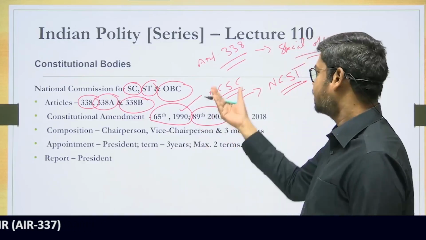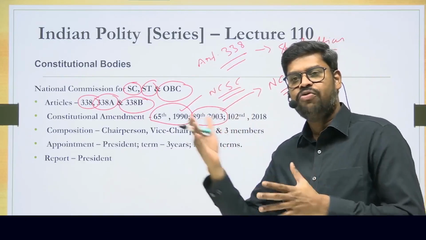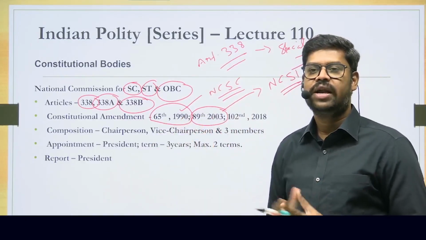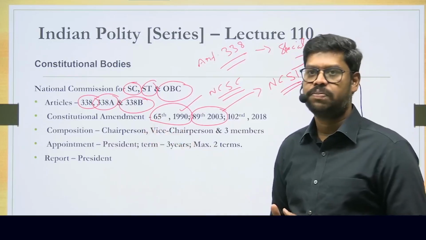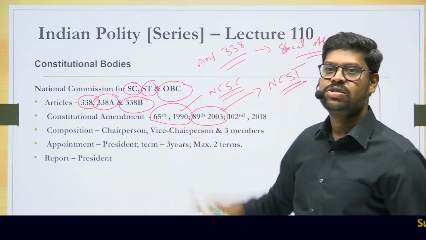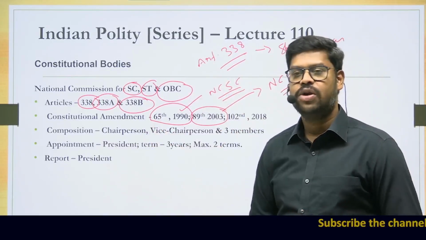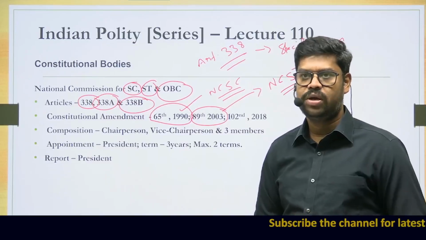So the NCSC, the National Commission for Scheduled Castes, was therefore relieved of looking into the constitutional rights and violations of the scheduled tribes. The National Commission for Scheduled Tribes will take care of only the scheduled tribes. The NCSC is now only to take care of the scheduled castes as well as the Anglo-Indians.